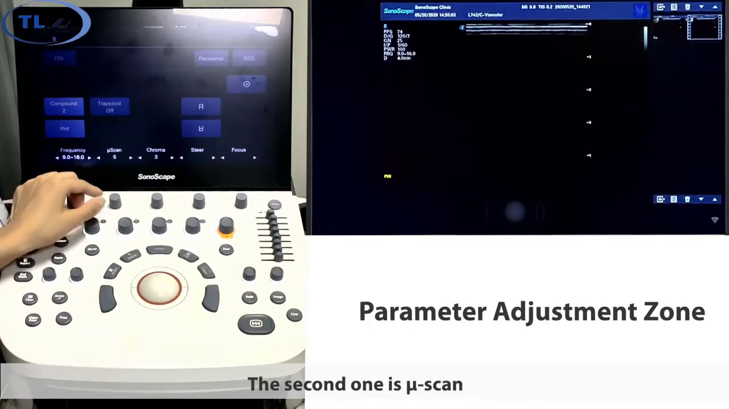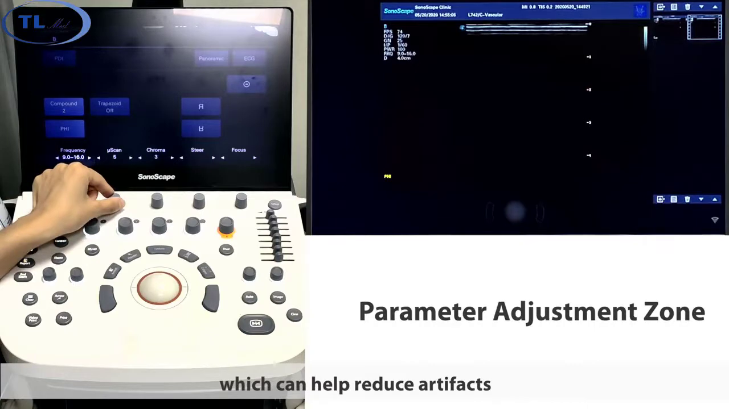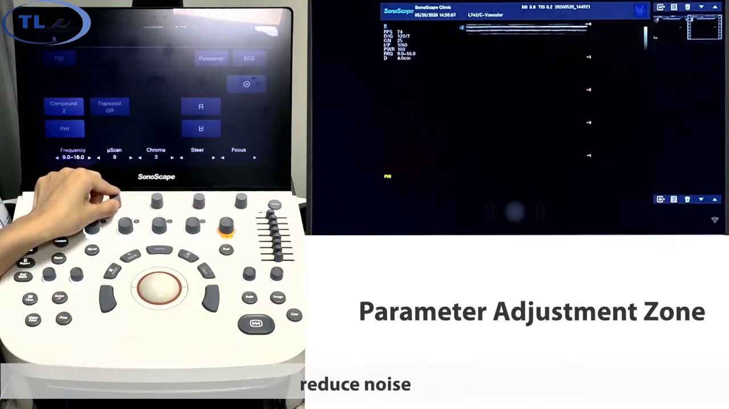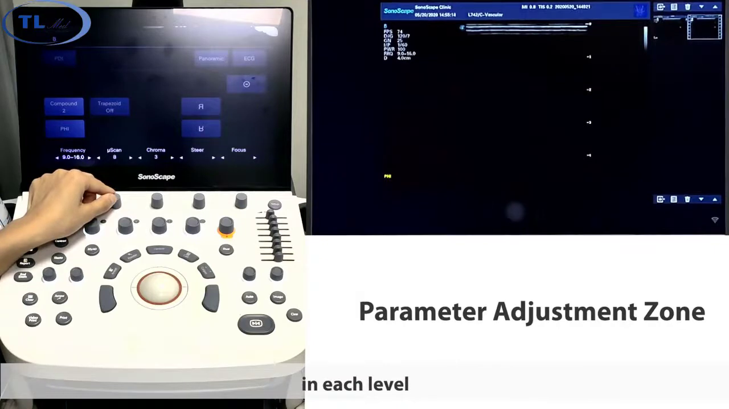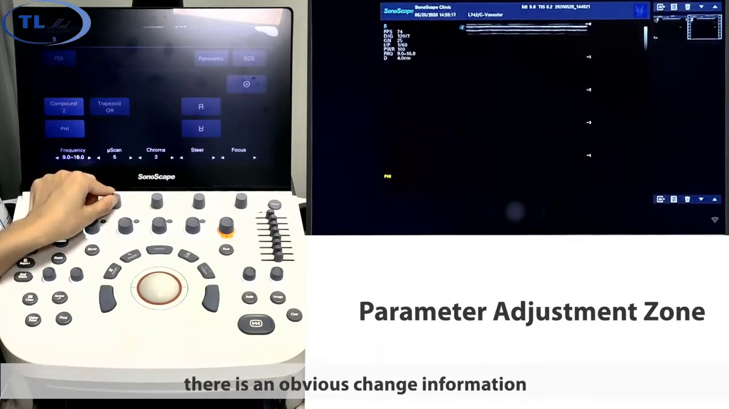The second one is mute scan, which can help reduce artifacts, reduce noise, and sharpen the border of organs. There are 5 levels of mute scan in total. In each level, there is an obvious change in the image information.